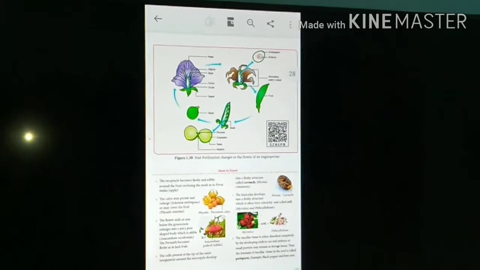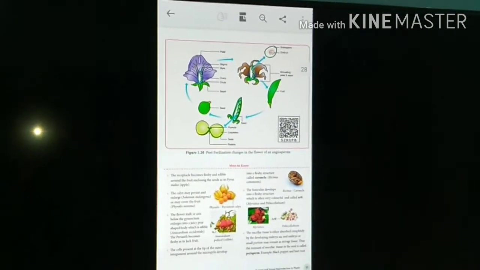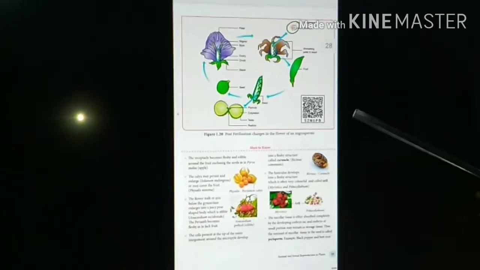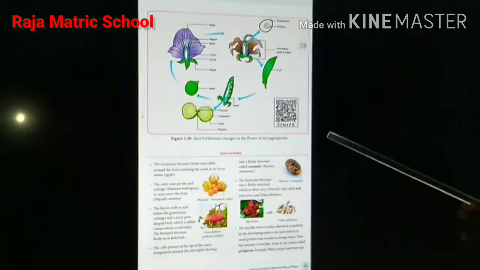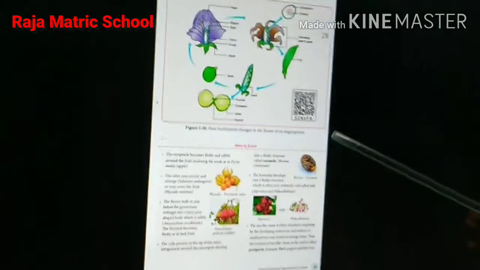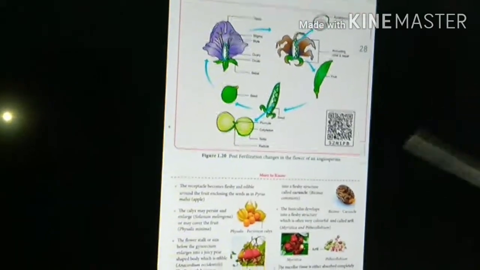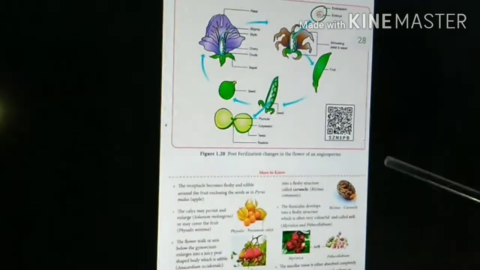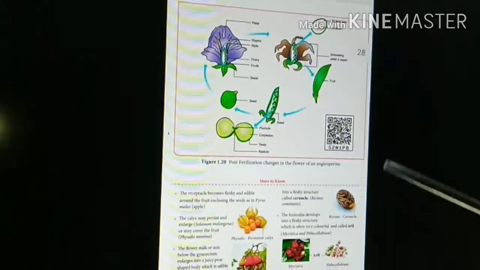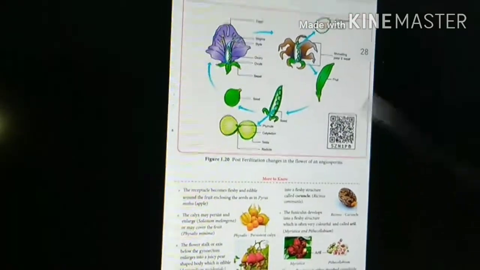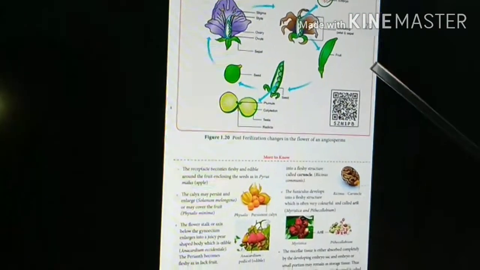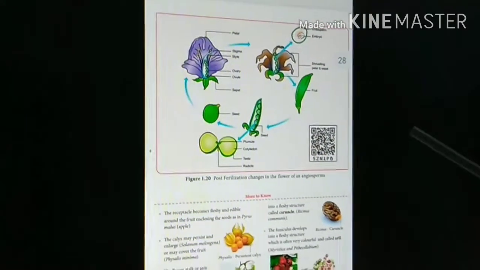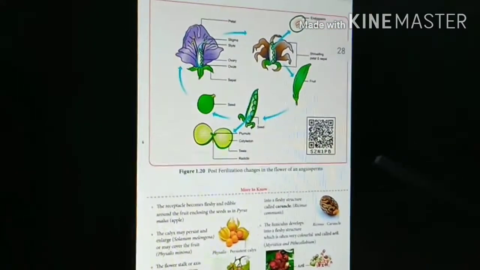Good afternoon, students. Today we are going to discuss post-fertilization changes. Actually, sexual reproduction takes place in three stages, namely pre-fertilization changes, fertilization, and post-fertilization changes. After fertilization, what do you mean by fertilization? Fusion of male and female gametes to form zygote and endosperm. Then, what is happening afterwards? That is called post-fertilization changes.